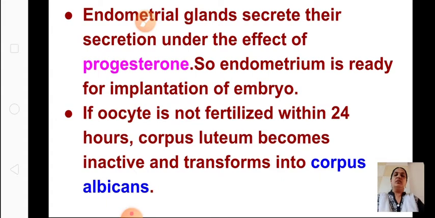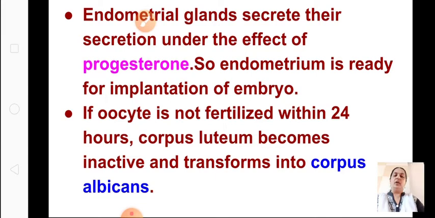So the four hormones we learned are follicle stimulating, estrogen, luteinizing, and progesterone, all four hormones. The endometrial glands secrete their secretion under the effect of progesterone. I'll show you in the next picture where the endometrium is. The endometrium glands also secrete their secretion under the effect of which hormone? Progesterone. So the endometrium is ready for implantation of the embryo.